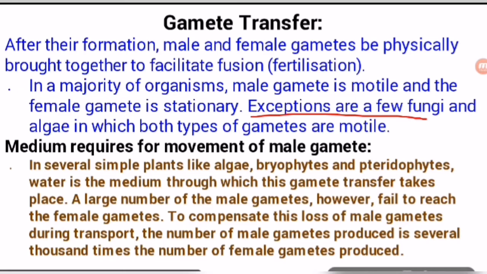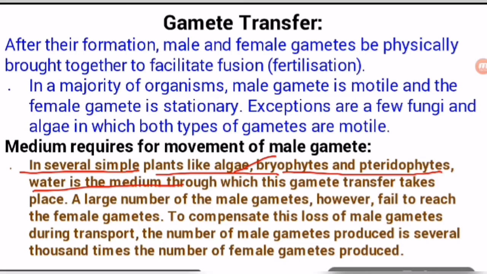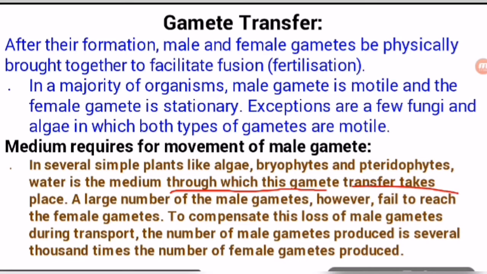Exceptions are a few fungi and algae in which both types of gametes are motile because they have flagella. The medium required for movement of the male gamete: male gametes will move through which medium to reach the female gamete? Let's discuss. In several simple plants like algae, bryophytes and pteridophytes, water is the medium. So it is a point to note. Water is the medium for the movement of male gametes in algae, bryophytes and pteridophytes, through which gamete transfer takes place.